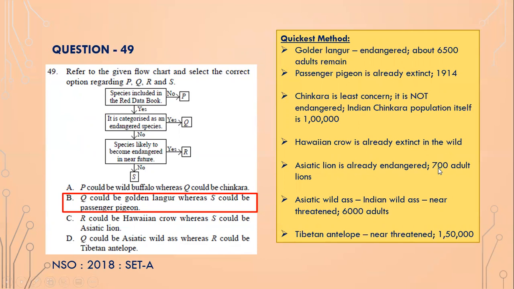About 700 adult lions live in the Gir jungle. Asiatic wild ass, which is the Indian wild ass, near Sabarkantha in Gujarat, is near threatened because there are about 6,000 adults in the wild in the north of Gujarat. And Tibetan antelope is near threatened, which is 1,50,000 in the wild.